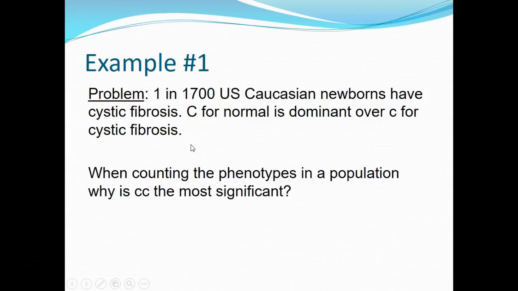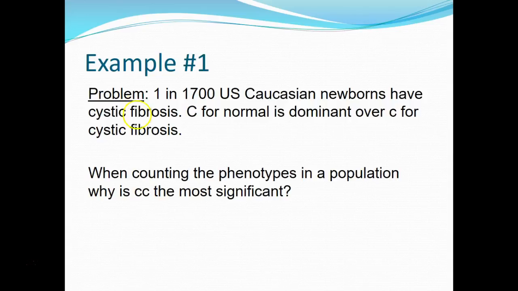So when we start these problems, we almost always start by looking at the homozygous recessive individuals. And that's what it's saying here when counting the phenotypes, what they look like in a population. Why is the homozygous recessives the most significant or the most important? And that's what it's saying here, that 1 out of the 1700, this 1 is the one with cystic fibrosis. Those are little c, little c. So why do we start there?